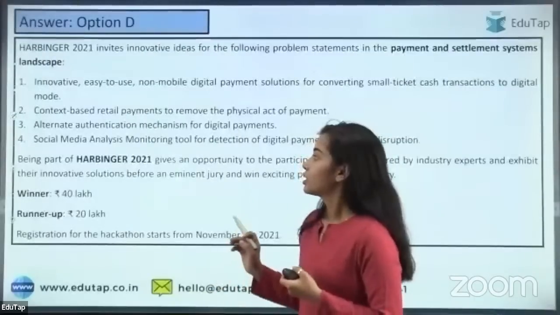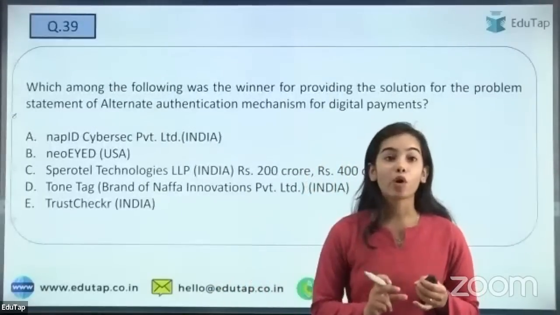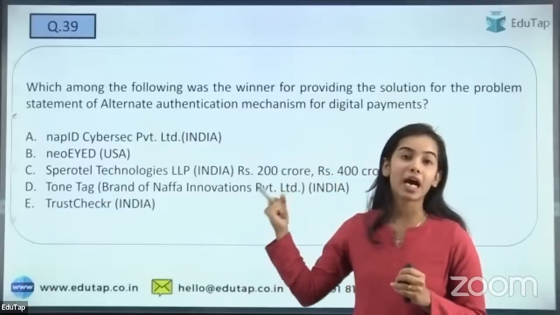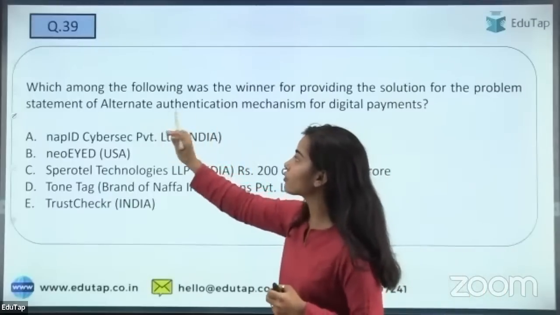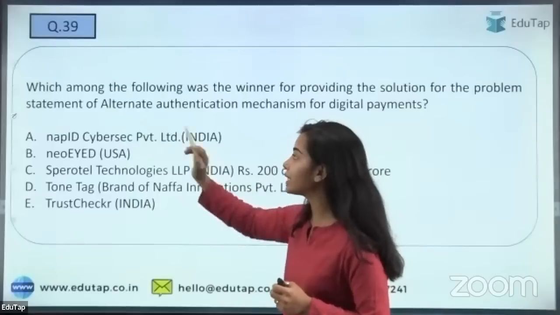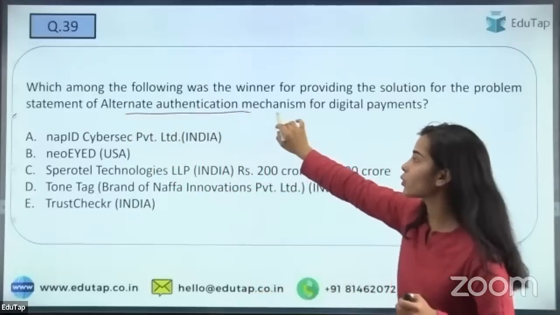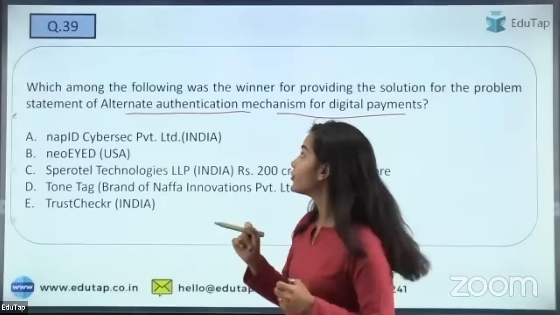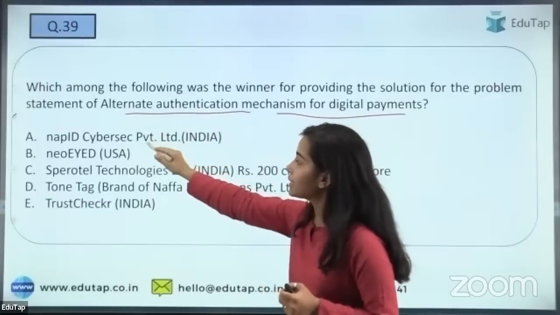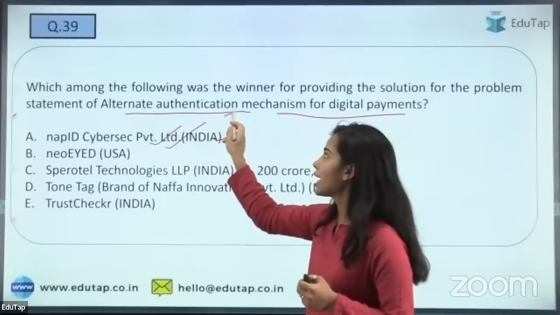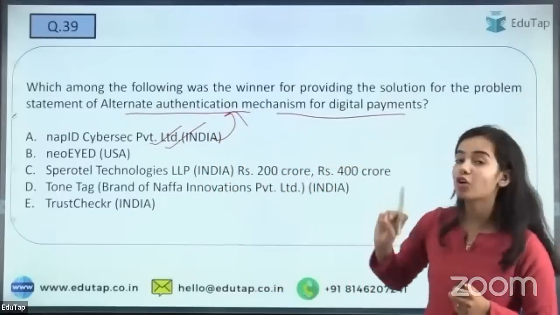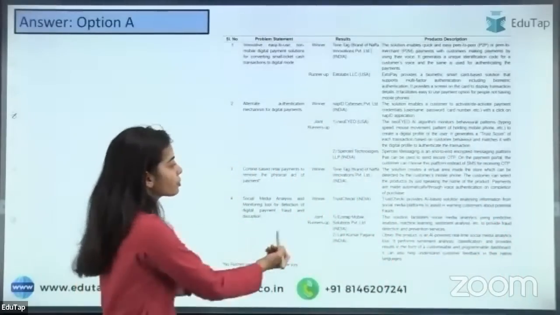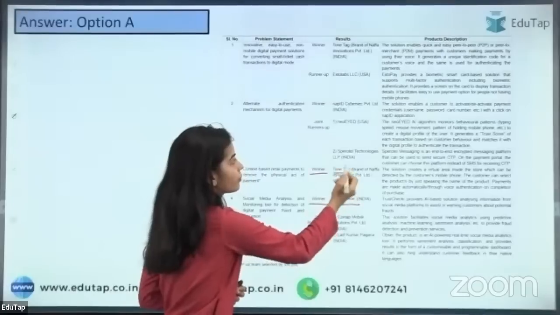Okay. So here, why are the problem statements important? Because according to the problem statement, there are winners in the Harbinger hackathon. So here it has been asked which of the following has become the winner in the category of the problem statement, alternate authentication mechanism for digital payments. So the right answer will be NABARD, Cybersec Private Limited has won under the alternate authentication mechanism for digital payments. So these are the 4 problem statements, and for the 4 problem statements, these are the winners.